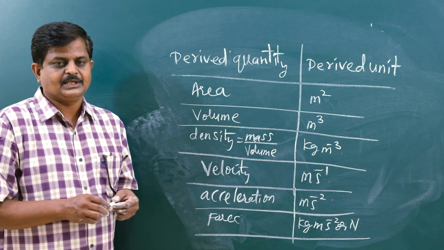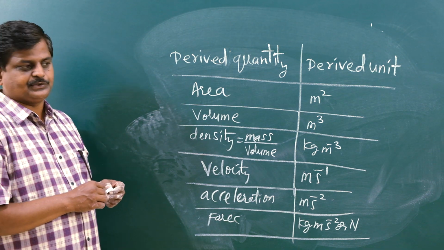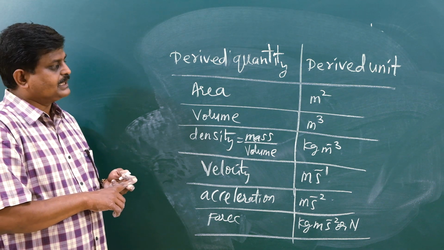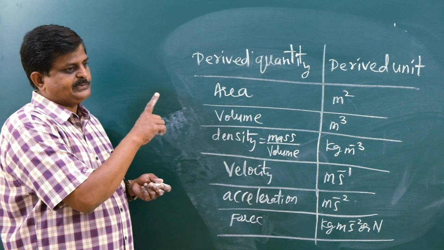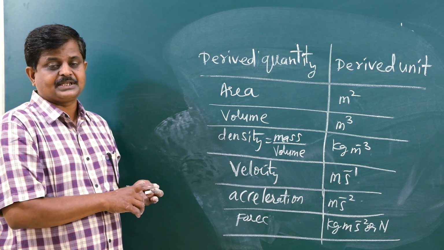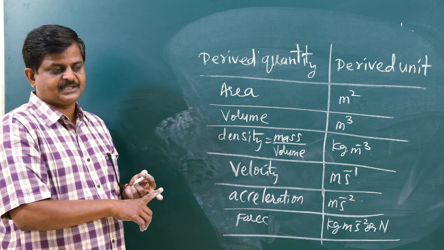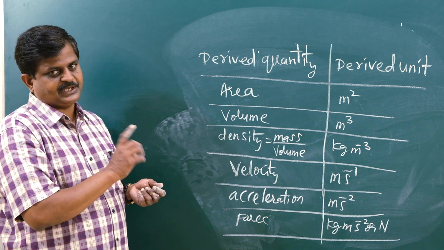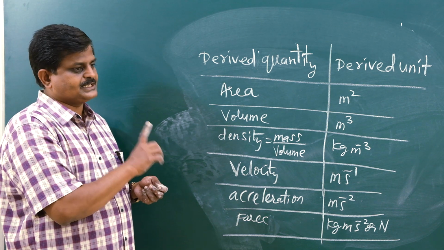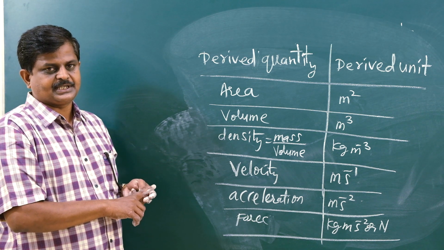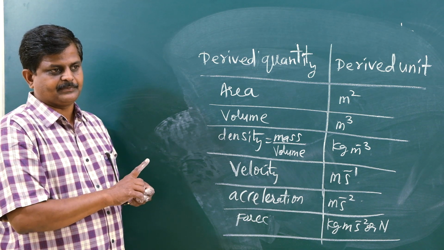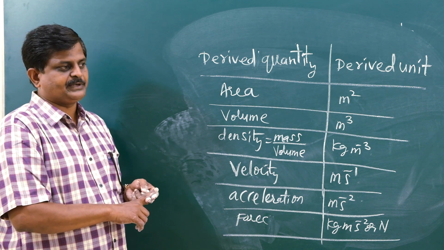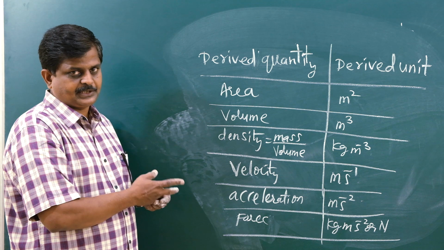Okay? So let us revamp what you have learned so far. In today's session, fundamental physical quantities are the quantities which cannot be expressed in terms of any other quantities. The examples of fundamental quantities are length, mass, time. What are fundamental units? The units of fundamental quantities are called fundamental units.